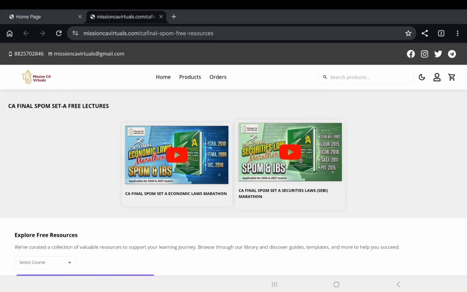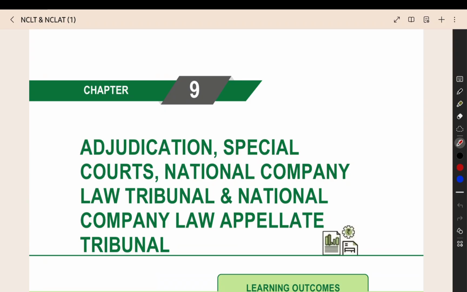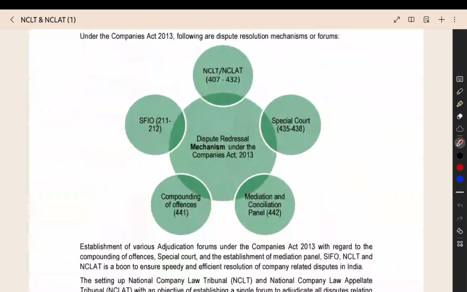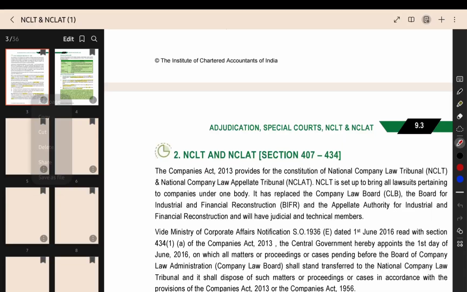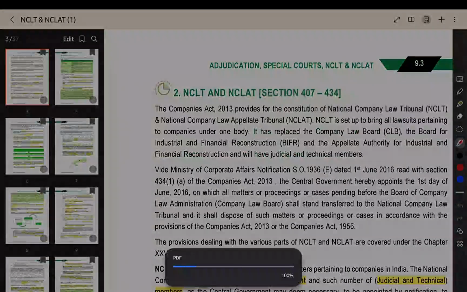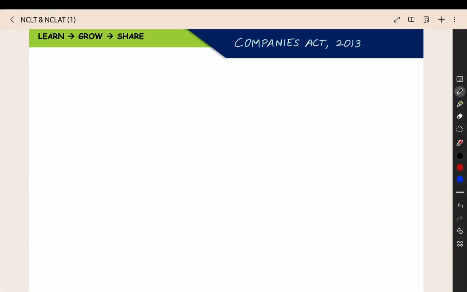So now we can start the chapter. Now we can start chapter number 9, Adjudication, Special Court, NCLT and NCLAT. So first we can see about NCLT and NCLAT. So we can add one page here. So we are having the NCLT. NCLT means the National Company Law Tribunal.